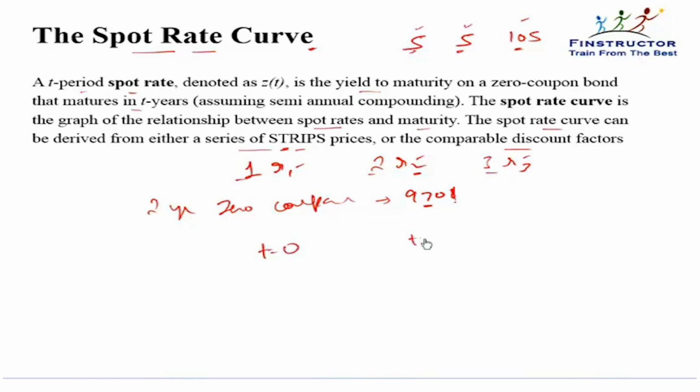At t equal to 2, we are going to get a value of $1,000 since it's a zero coupon bond. So 2 years later, it will give you the par value at maturity and there is no coupon coming. At t equal to 0, the price of this bond is how much? 970. The price of this bond should be how much? It should be 1000 upon 1 plus R2 by 2 to the power 4, if R2 is a semi-annually compounded rate. From this equation can we derive R2?